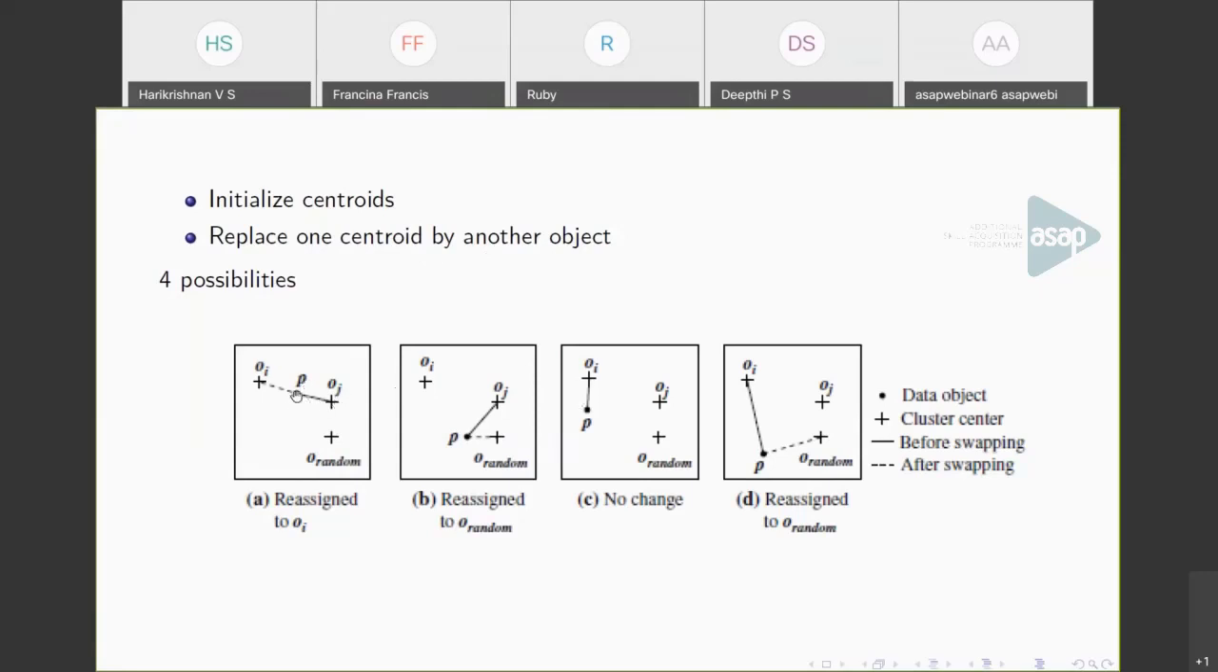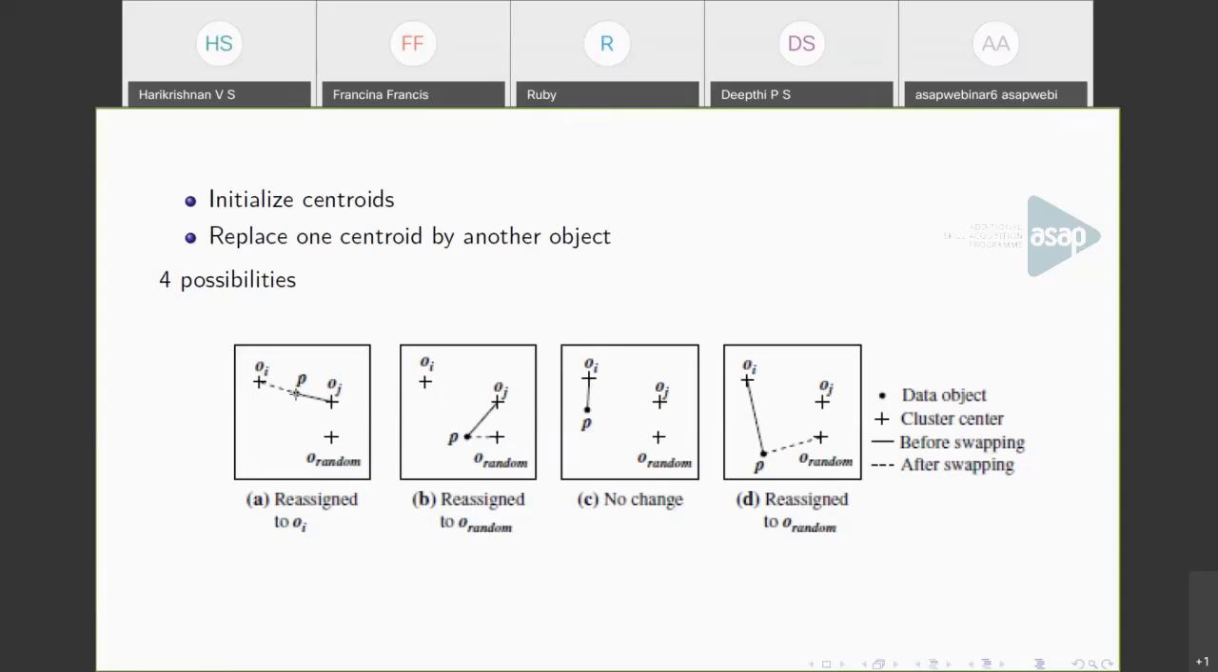So I'll explain the notations here. The plus represents centroids, the solid line represents cluster assignment before swapping, and the dashed line represents cluster assignment after swapping. Consider these are the points. OI and OJ are the centroids. P is the data point.